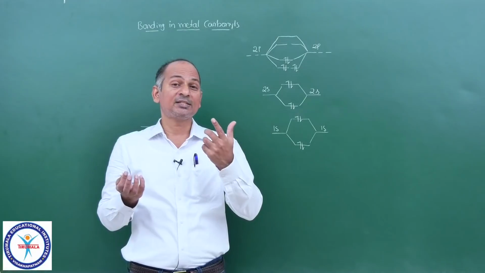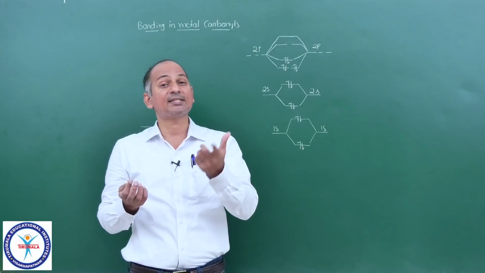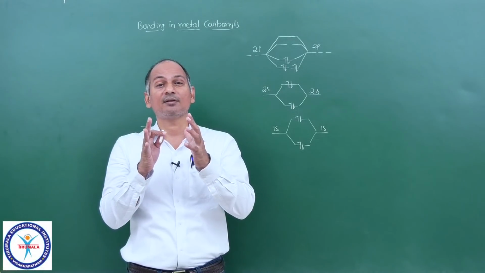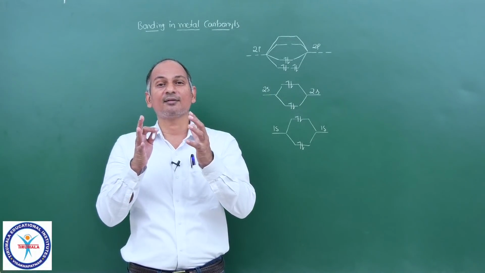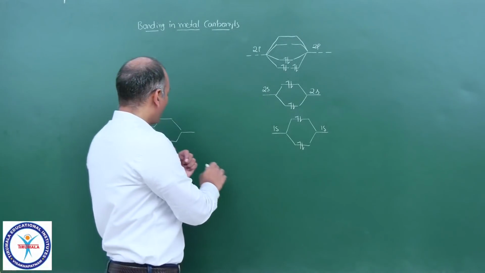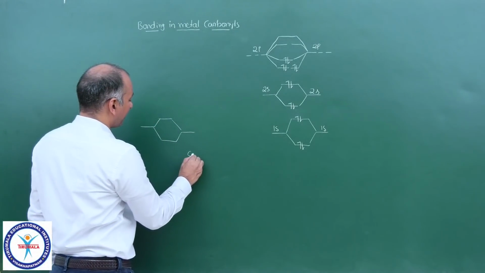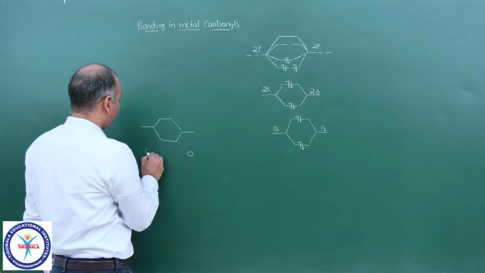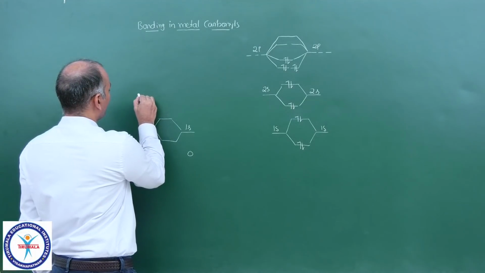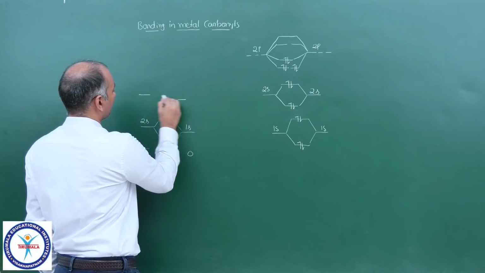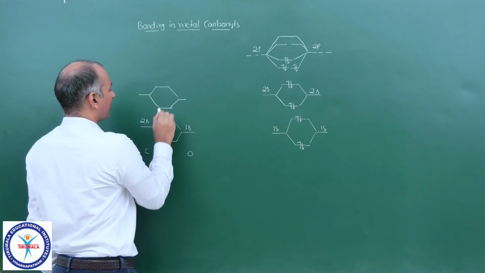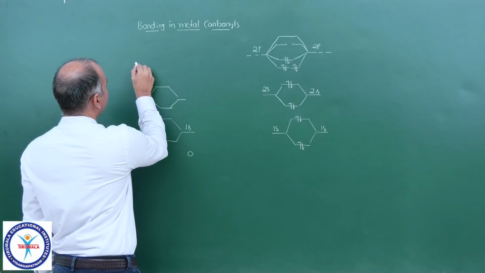And one more thing, the potential energy of the 1s of oxygen is lesser because oxygen is smaller than carbon. The orbitals are closer to the nucleus, so lesser energy. So this is of oxygen, let me write down here, this is of carbon. So 1s, 1s. Same is the case with 2s and 2s, and same is the case with 2p and 2p. That is the only difference, otherwise everything else is the same.